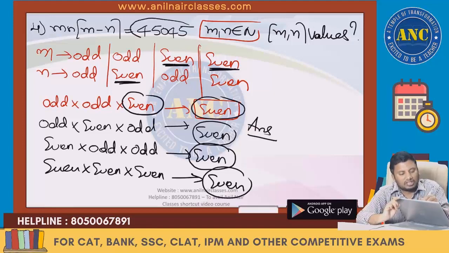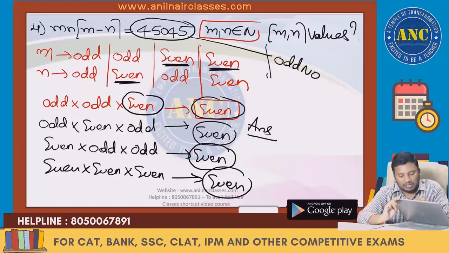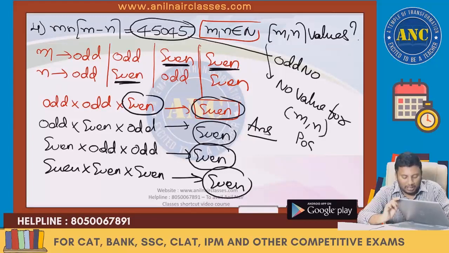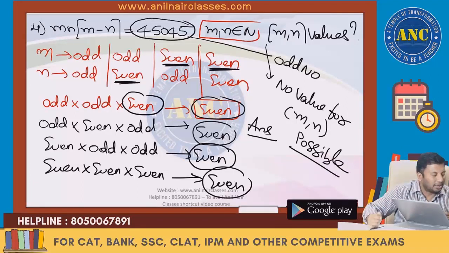The question is 45045, which is an odd number. So the answer for this question is no value for m comma n possible. The idea is how to use an even number and an odd number.